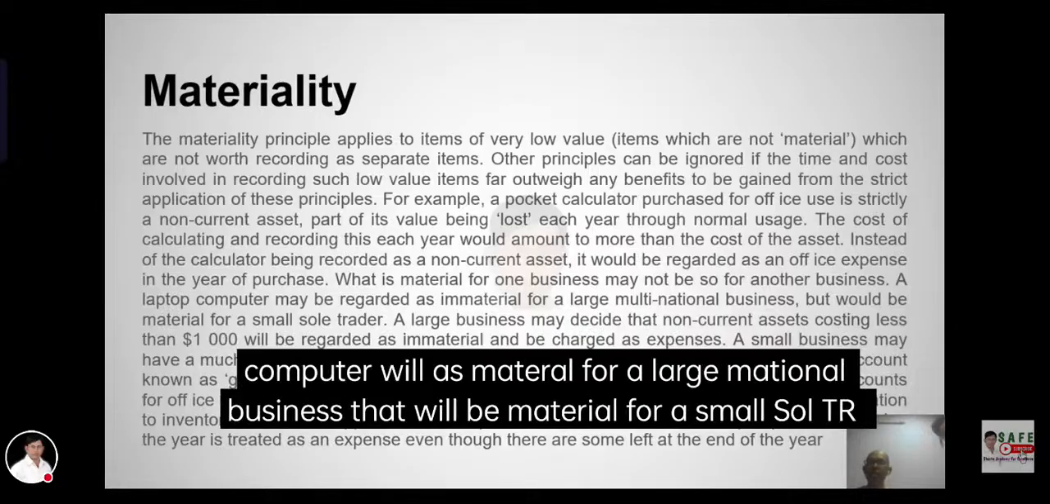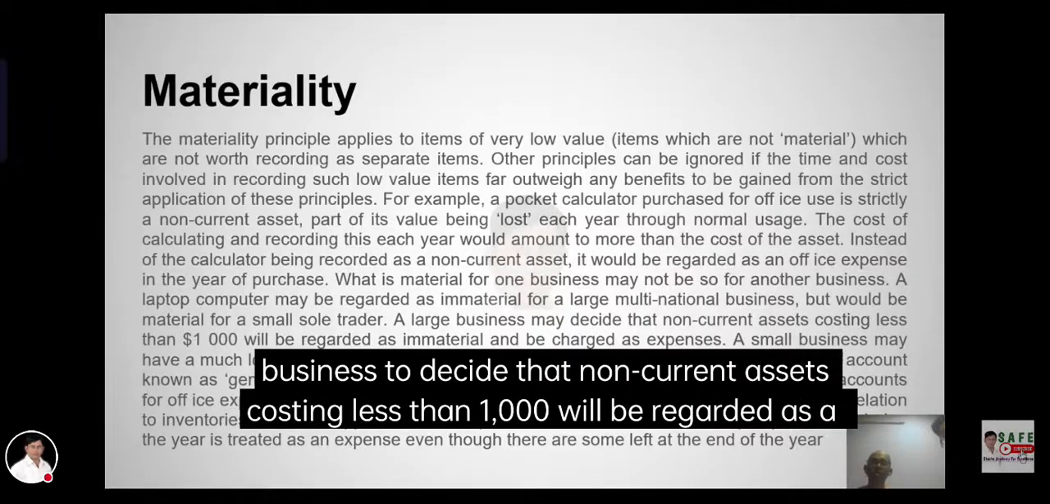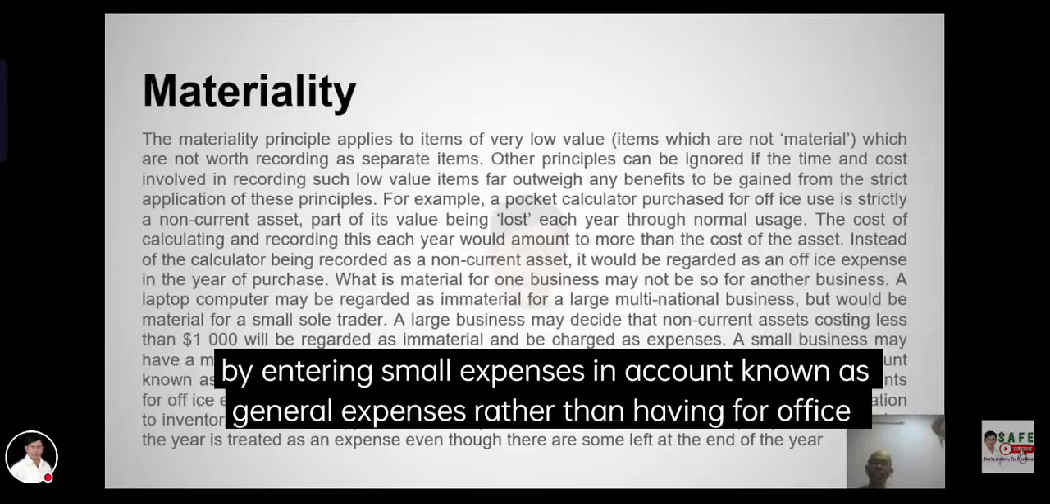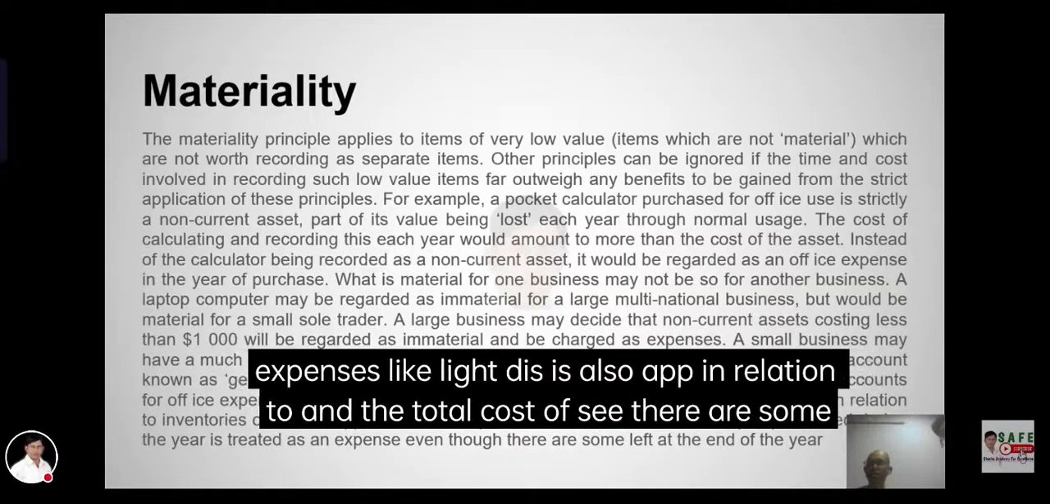A laptop computer can be regarded as material for a small business but not material for a large one. The large business may decide that non-current assets below a set value, such as 1,000, will not be regarded as material, while a small business may have a much lower value. This principle is also applied by smaller businesses entering items in general expenses rather than having separate accounts for office expenses and the like.